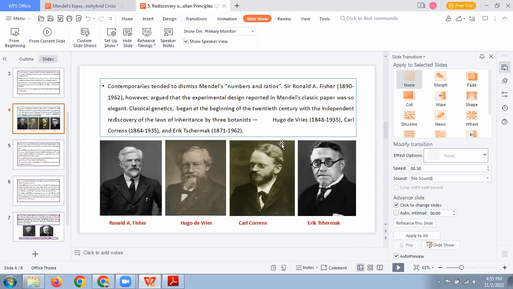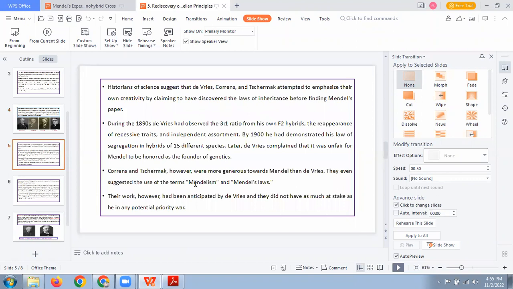So these people introduced those terms, and then they published Mendel's work as Mendelian laws or Mendelism. Correns, Tschermak, and Hugo de Vries published Mendel's concept, based on Mendelian experiments, as Mendel's laws or laws of inheritance.